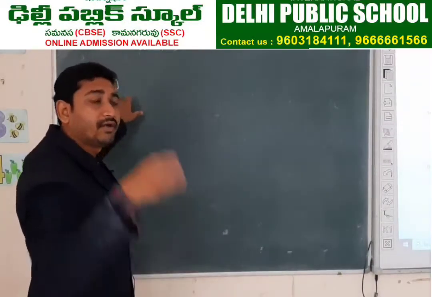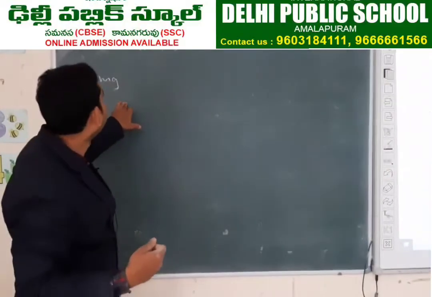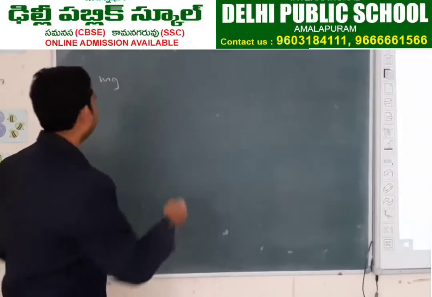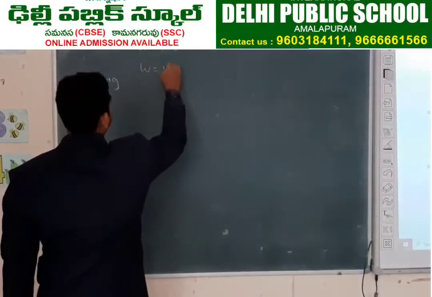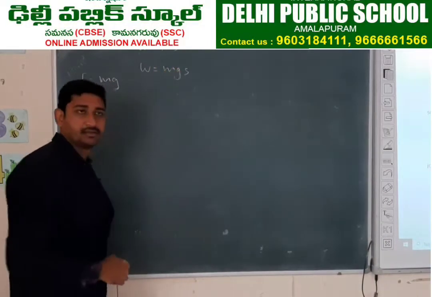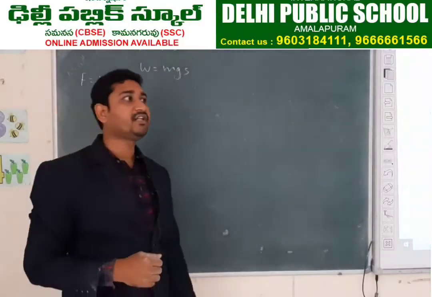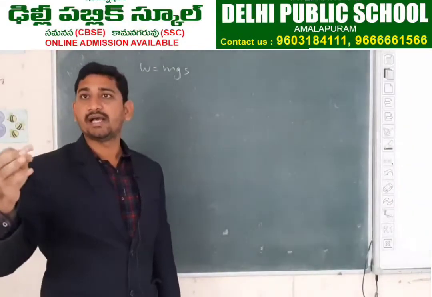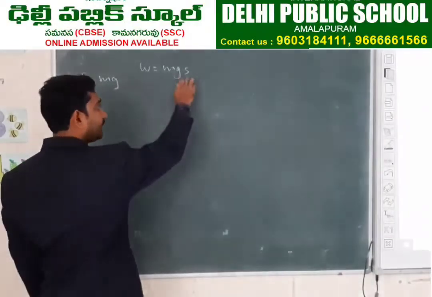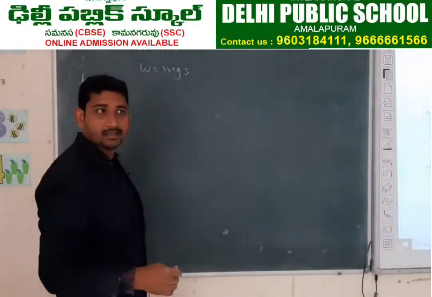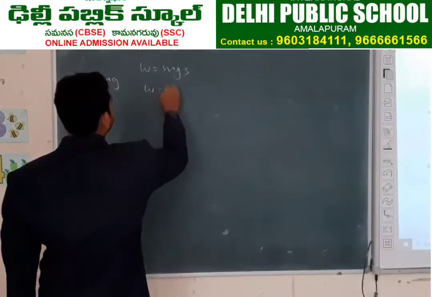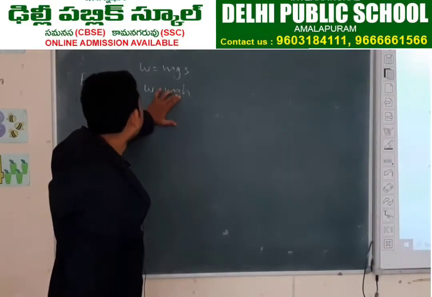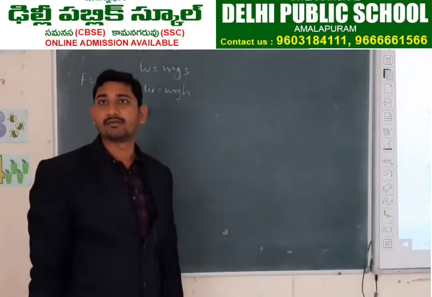So for a freely falling body, I am writing mg in place of F. W equals mg, and if it is covering a vertical distance, we should call it height. So in place of s, I am writing h. W is equal to mgh. Yesterday we derived the formula for potential energy. What is that formula?